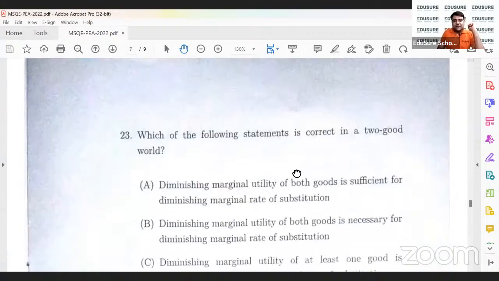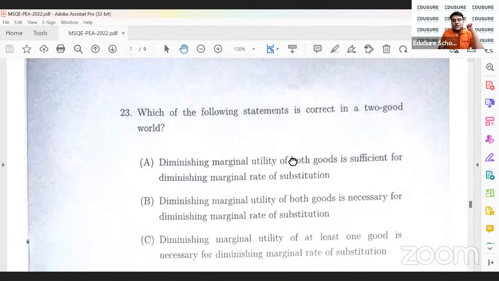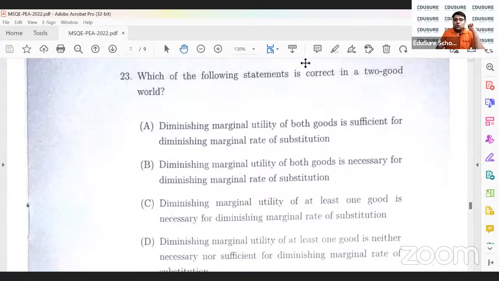Now 23, which of the following statements is correct in a two-good world? In a two-good world, what can be said about diminishing marginal utility? Okay, so we need to talk about this.